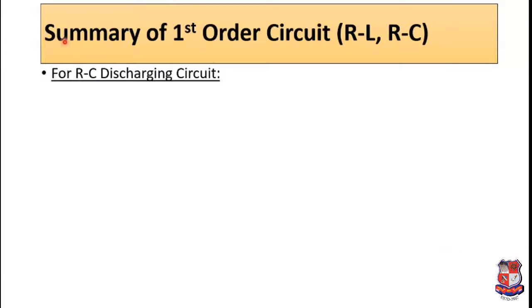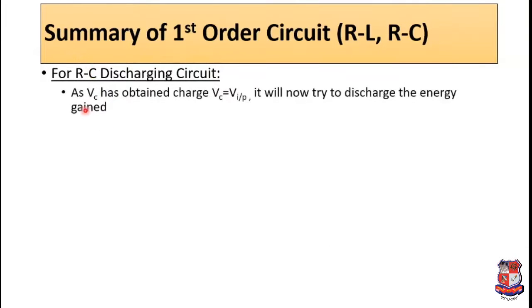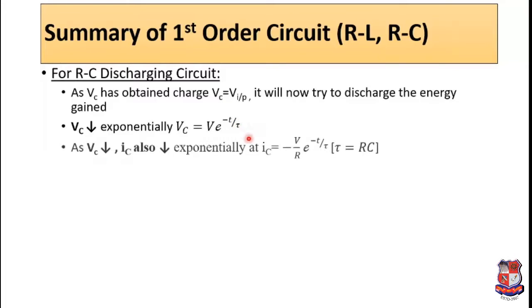Now for RC discharging circuit, you can say that as capacitor has obtained the charge, input voltage to capacitor voltage, it means that during discharging case, initially capacitor voltage is equal to input voltage. Now it will try to discharge the energy gained. So Vc will decrease exponentially by the equation Vc equals V into e raised to minus t by tau.